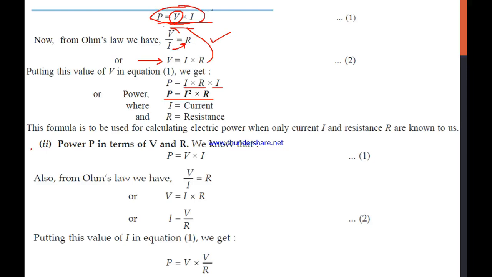Now we will see the power in terms of V and R, that is potential and resistance.